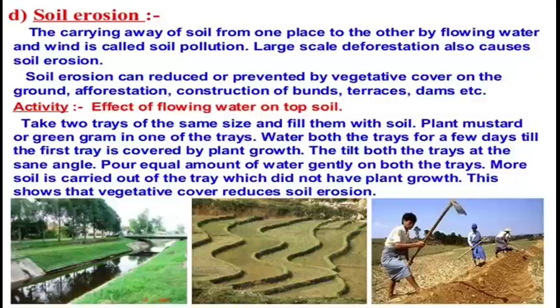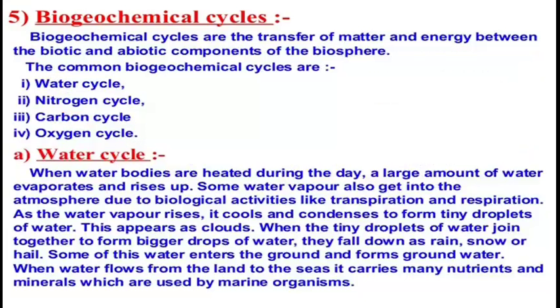So there is one activity by which we can see the effect of falling water on the topsoil. Take two trays of the same size and fill them with soil. Plant mustard or green gram in one of the trays. Water both the trays for a few days till the first tray is covered with the plant growth, and then tilt both of the trays at the same angle. Pour an equal amount of water gently on both the trays, and more soil is carried out of the tray which did not have the plant growth. This shows that vegetative cover reduces soil erosion.